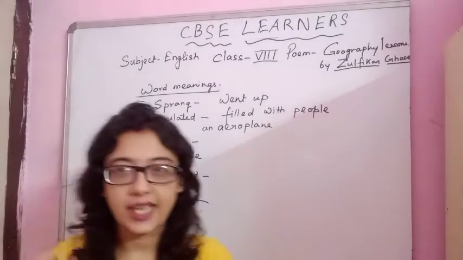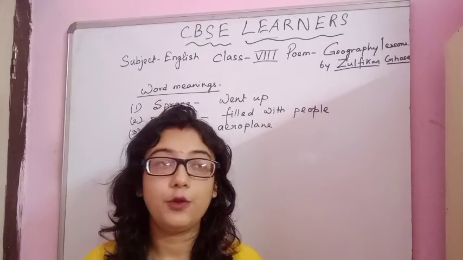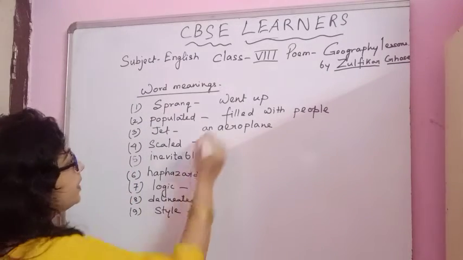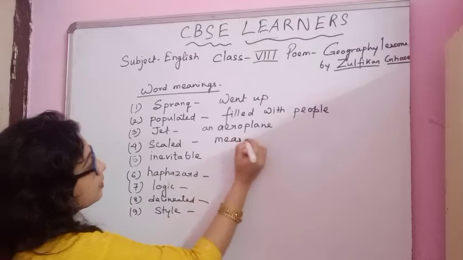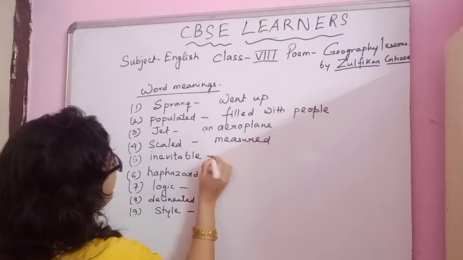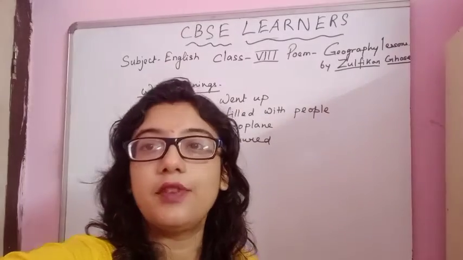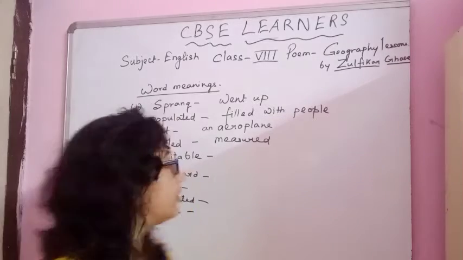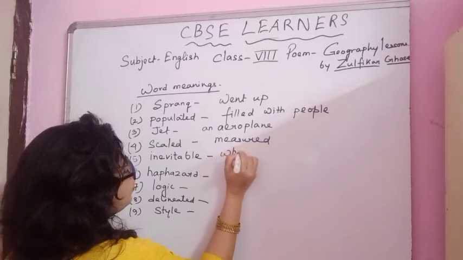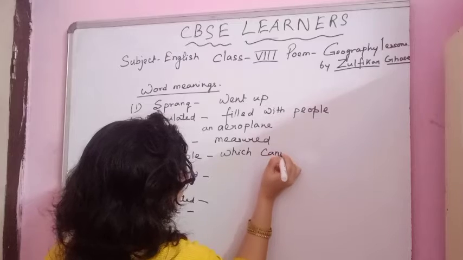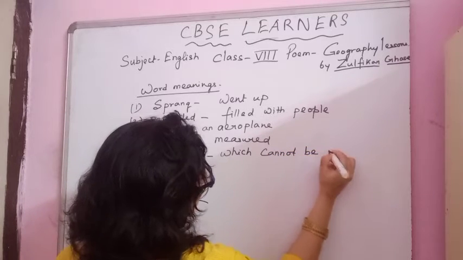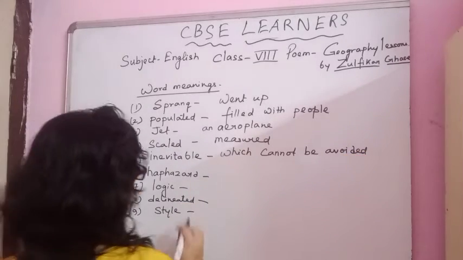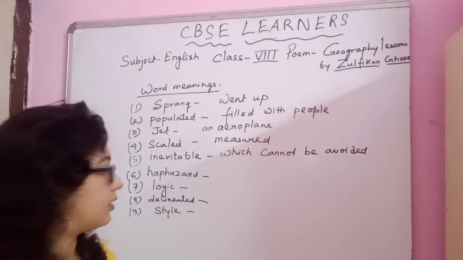Scale. When we scale, what is the meaning of scale? If you think practically, we scale when we measure something, isn't it? So scale means measure. Okay. So what is the meaning of inevitable? Which cannot be avoided. Okay. Haphazard means without any style or pattern. Okay.